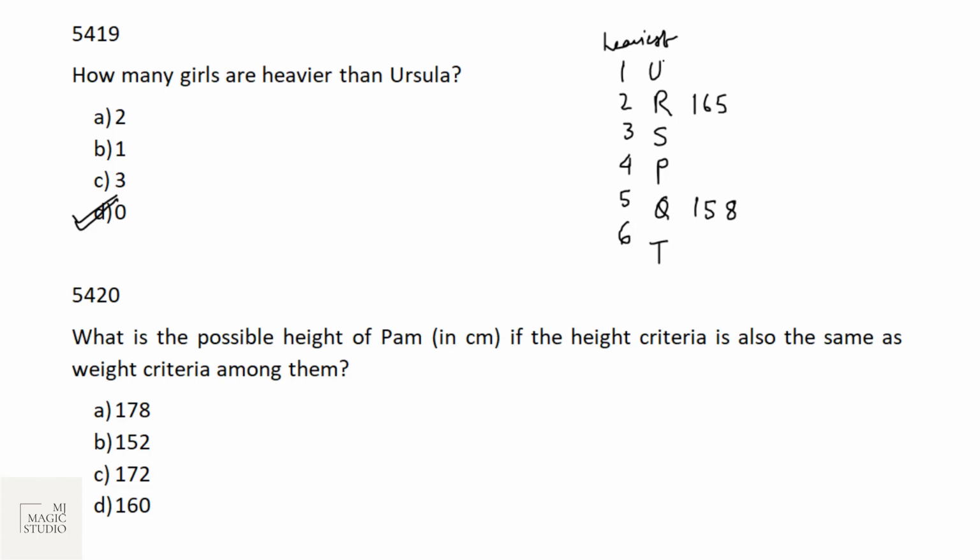What is the possible height of Pam in centimeters if the height criteria is the same as the weight criteria? That means the heaviest one has the largest height and the lightest one is the smallest in height. So the height of Pam should be between 165 and 158. We just need to look for the option which is greater than 158.